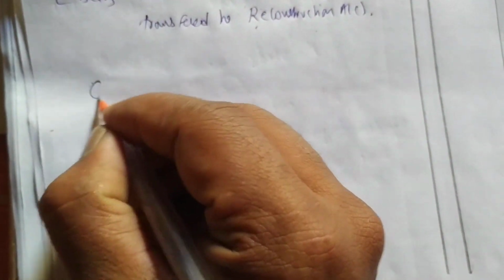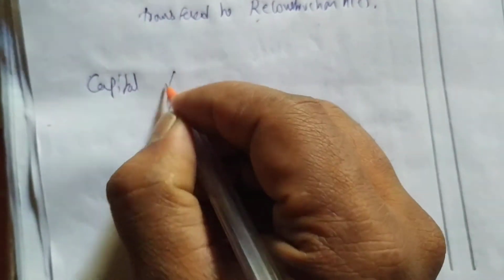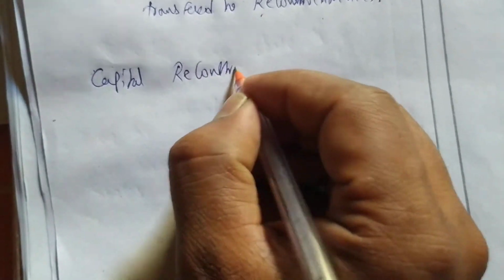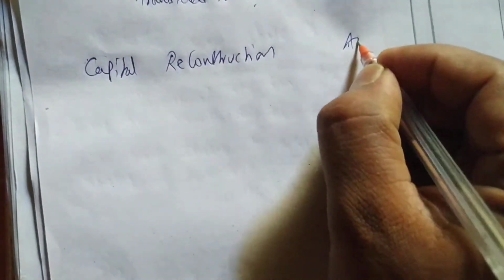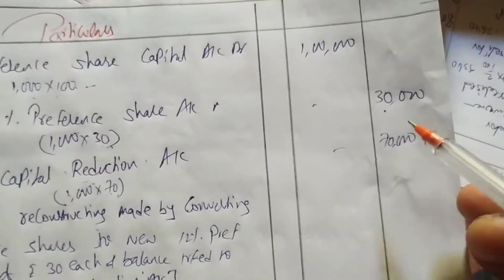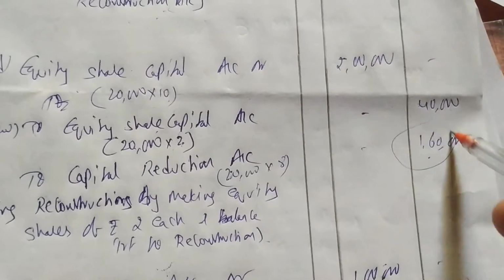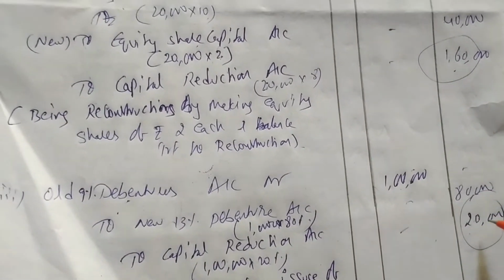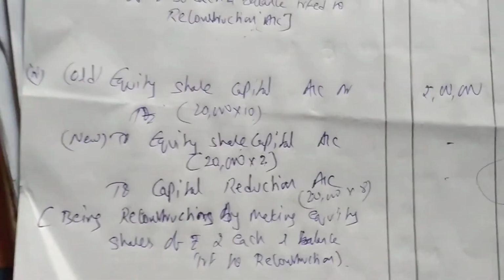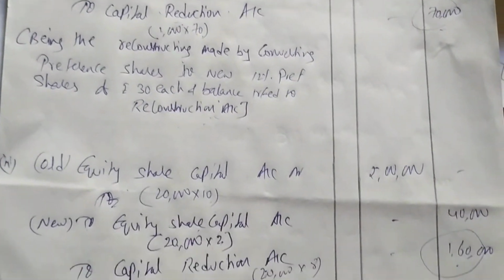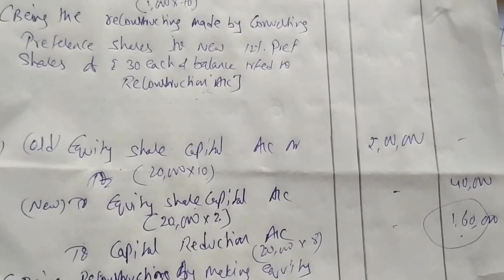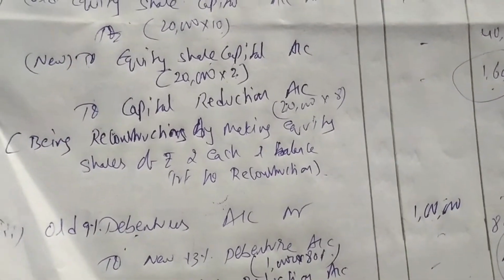now we'll write the next entry, capital reduction account. Now whatever the amount we are having in the capital reduction account, that amount we have to see now. Okay, so see here we are having capital reduction 70,000, here 1,60,000, here 20,000. 70,000 in the preference, equity 1,60,000, and debentures 20,000, 2,50,000, and here creditors we are having 10,000, 2,60,000.